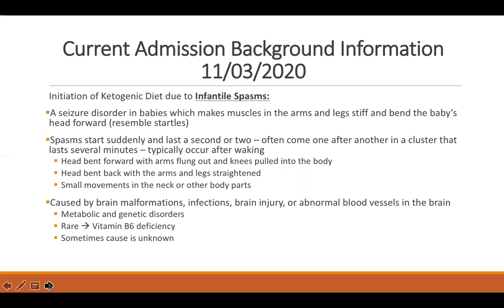The spasms start suddenly and last a second or two, and these spasms often come one after another in a cluster that lasts for several minutes. Infantile spasms are caused by brain malformations, infections, brain injury, or abnormal blood vessels in the brain, but sometimes the cause is unknown.